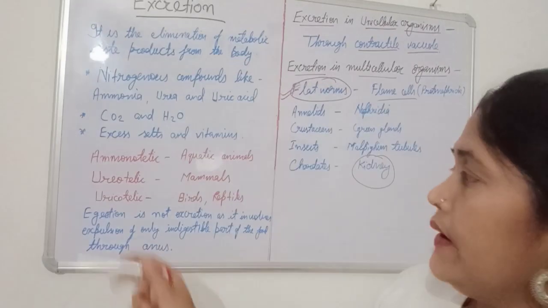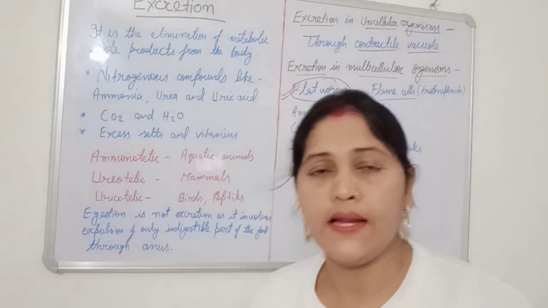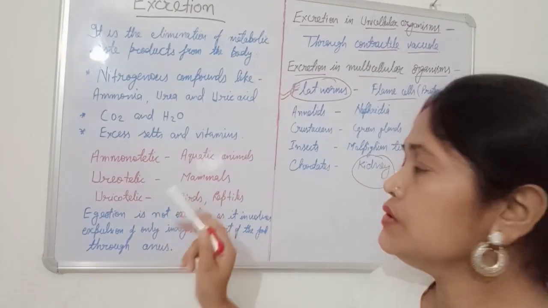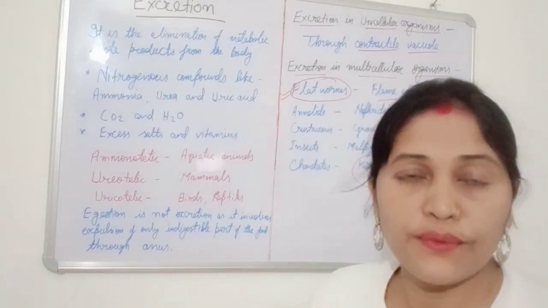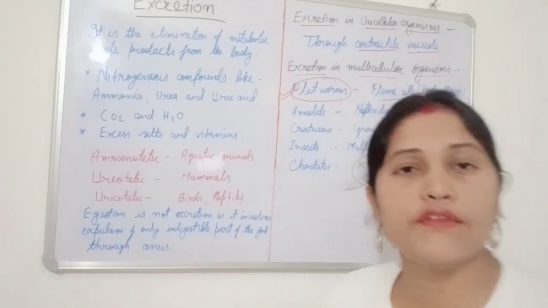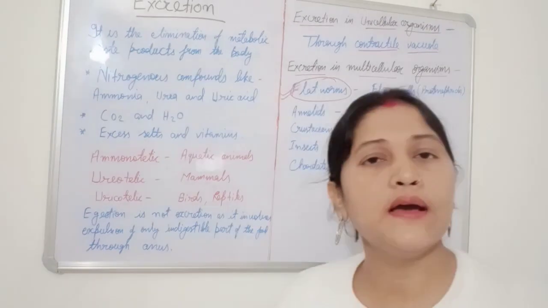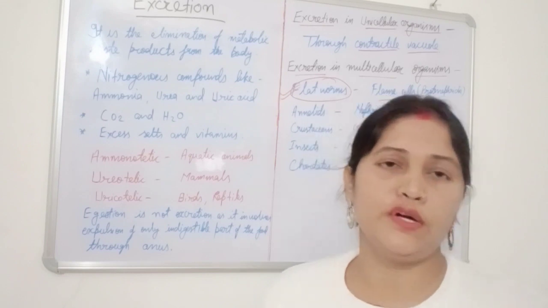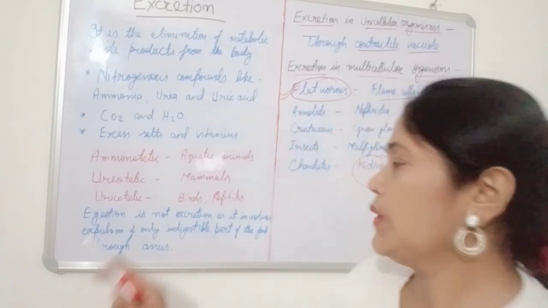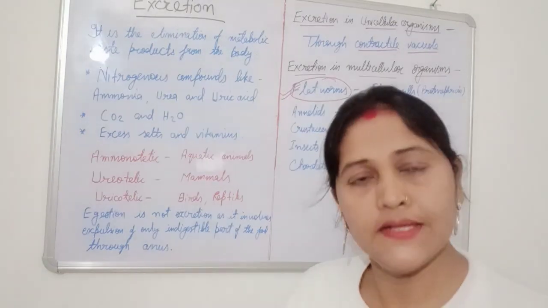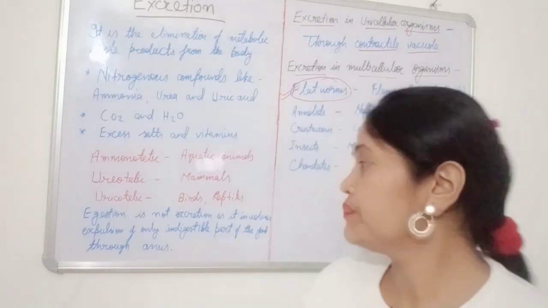The second term is ureotelic, in the form of urea. Mammals, including human beings, excrete their nitrogenous waste in the form of urea. Urea requires a moderate amount of water, not so much and not very little.